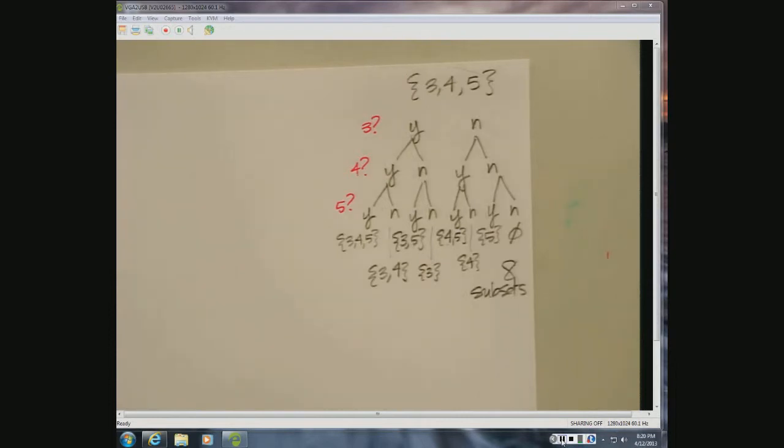So in general, we can say that the number of subsets can be represented by 2 to the nth power. Let's go ahead and write that down.